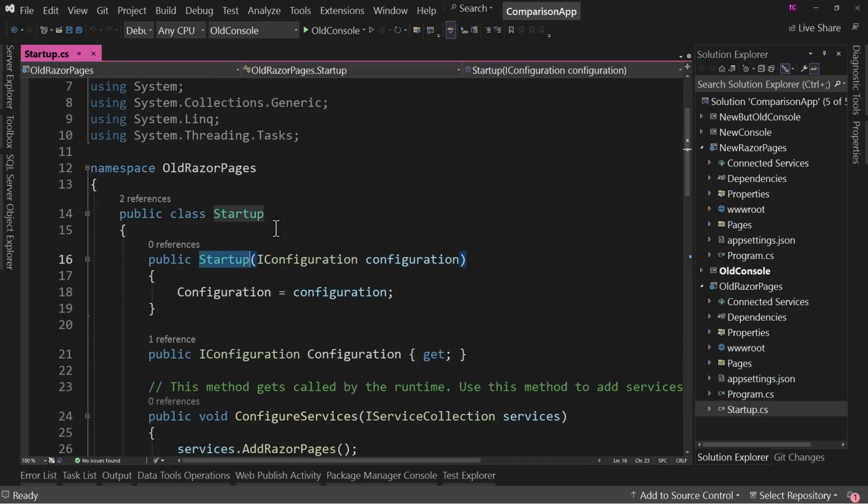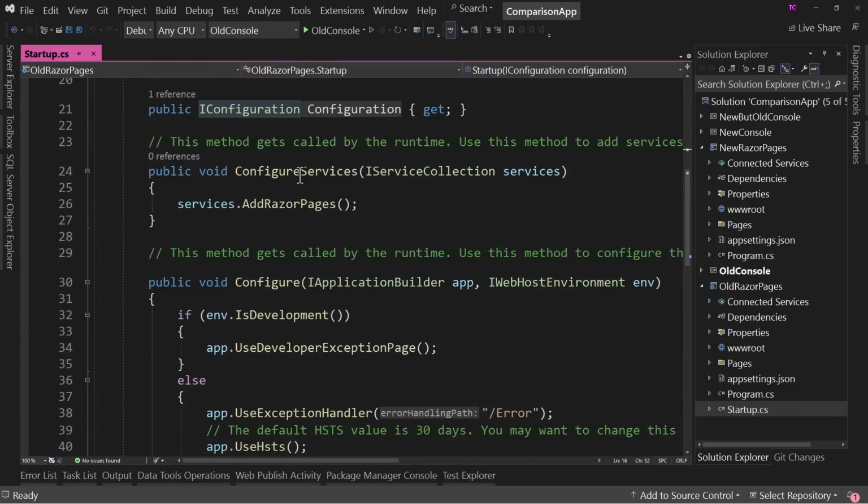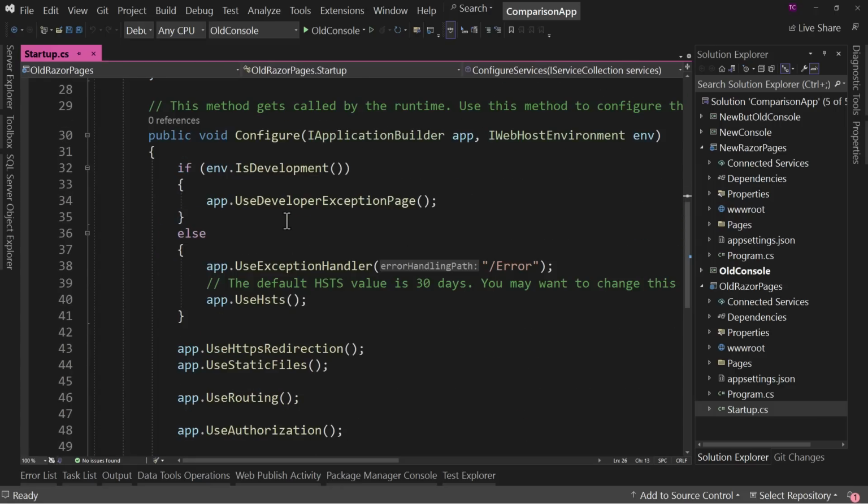Well, we have the constructor where we bring in IConfiguration. Okay, got that. Then we have our ConfigureServices. This is where we configure dependency injection, which, for the basic application, does one thing. Of course, as you create a real application, that will expand. And then we have the Configure method, which is never called by us because it's called internally, because it's a class that Microsoft created.